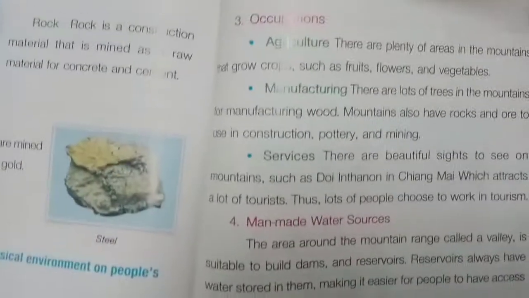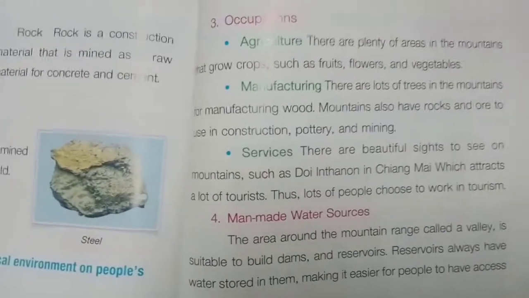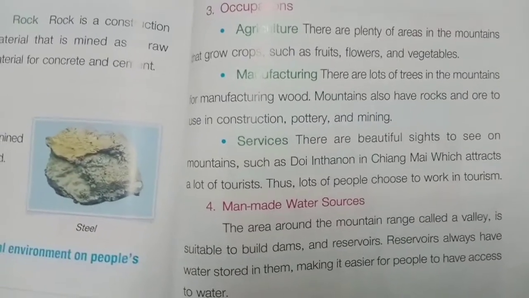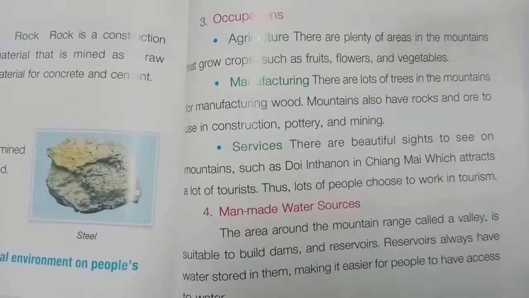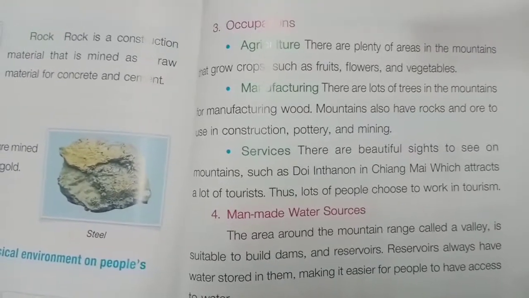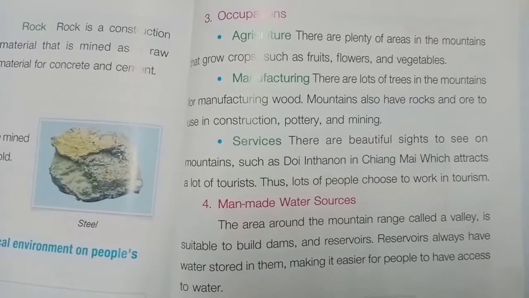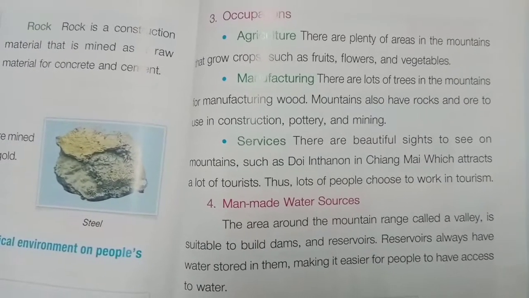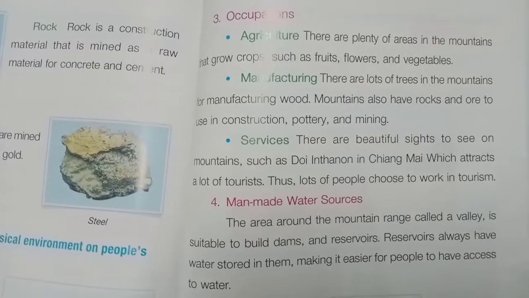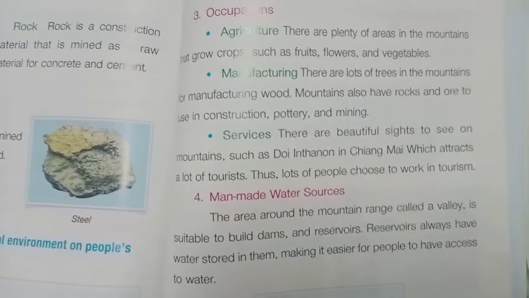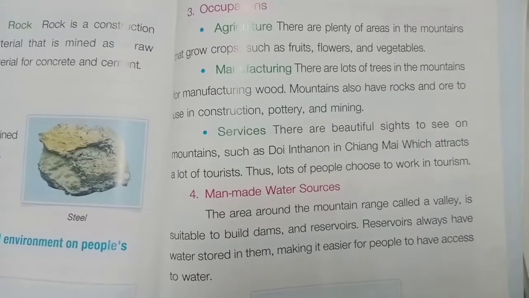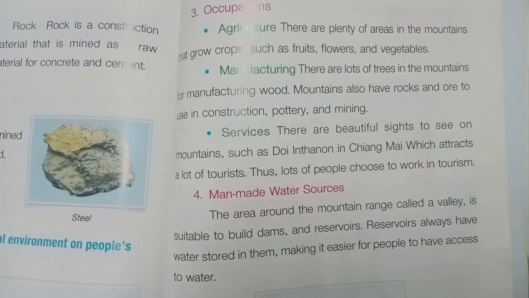And we have occupations, of course, because agriculture is very common in the north of Thailand. So a lot of people there are farmers, because that's how they earn money. That's the way of living that they have. They sell fruits, flowers, and vegetables, and then they also send them to us in the central part of Thailand or to the south.